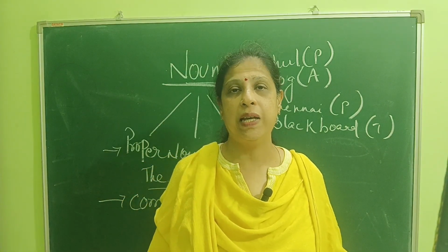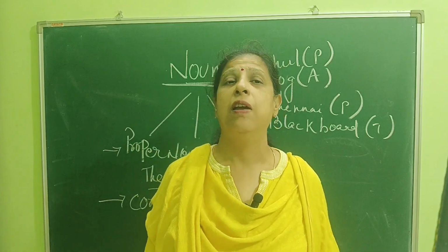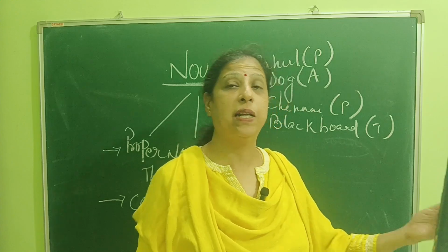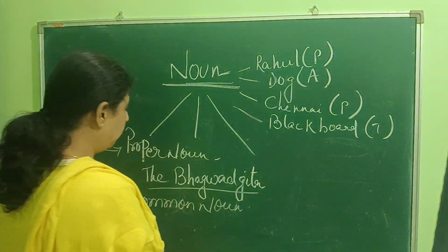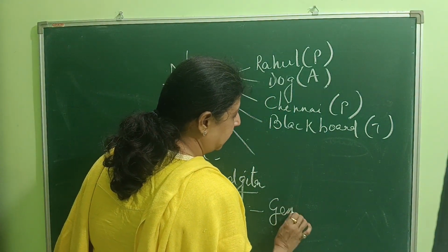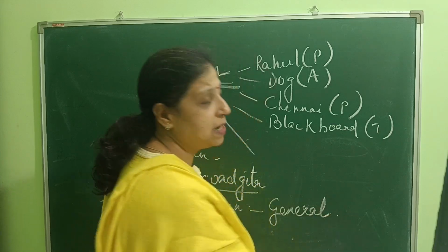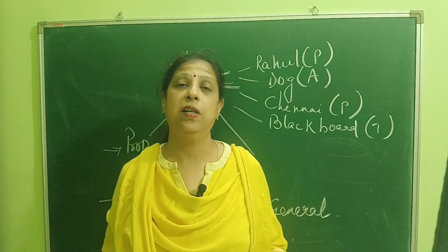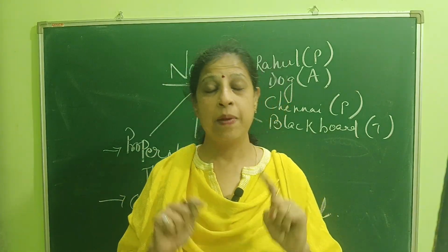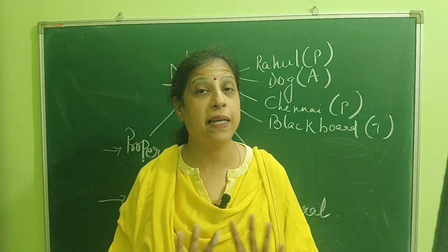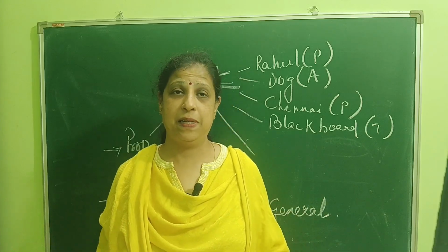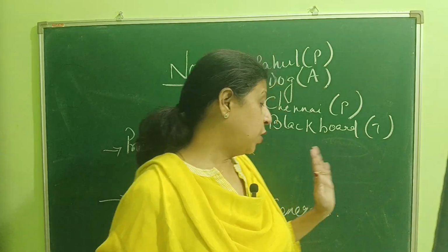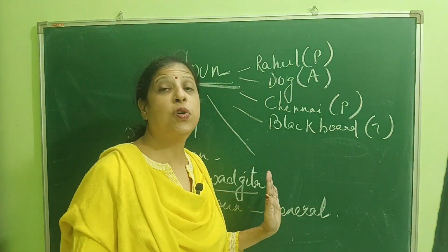When I'm saying a chair, it can be any chair, whether it is a red chair, blue chair, green chair, plastic chair, fiber chair, wooden chair, any chair. So common noun here means it is general. We are not pointing our finger towards a particular thing. And remember, it is never capitalized, it is never written in a capital form. So this is all about common noun, which is called general.